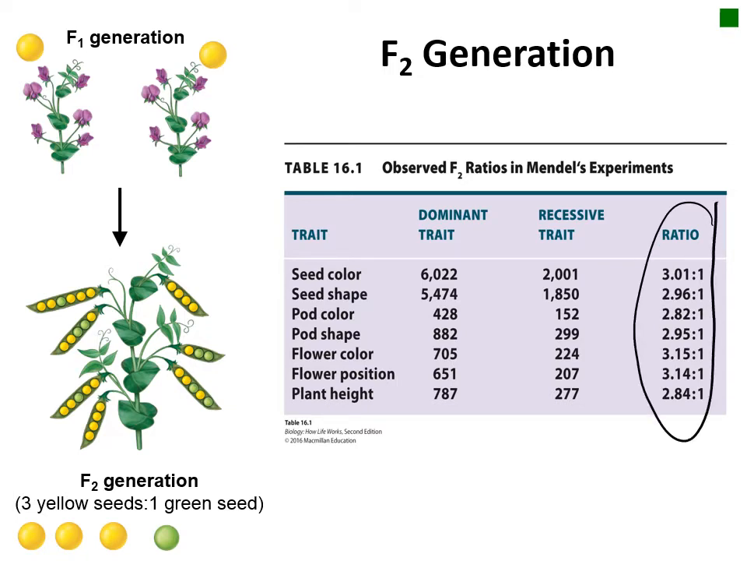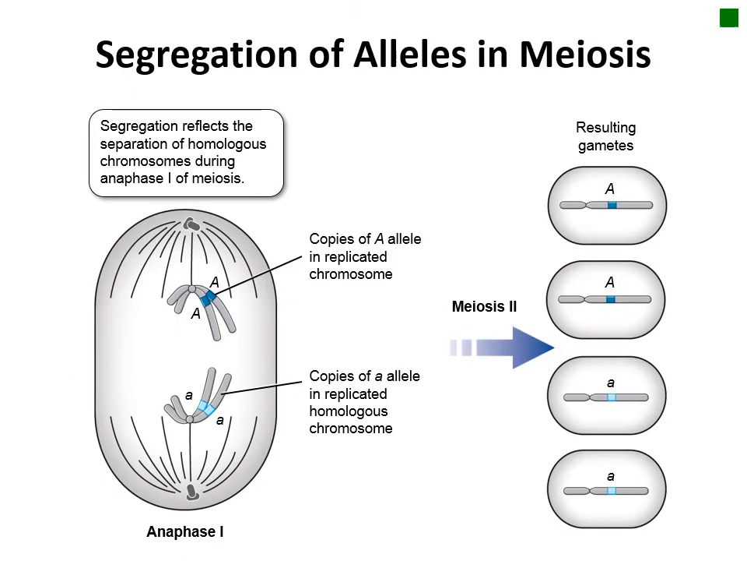Mendel used this data to develop his principle of segregation. The principle of segregation states that individuals inherit 2 copies of each gene, one from the mother and one from the father. And when individuals form reproductive cells, the 2 copies, or alleles, separate equally into the egg or sperm.